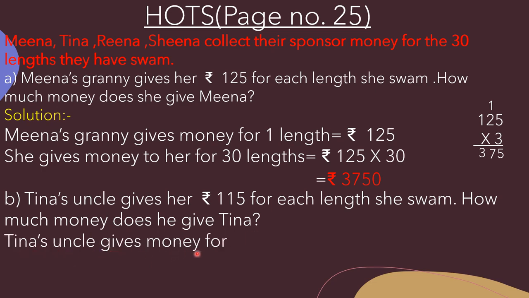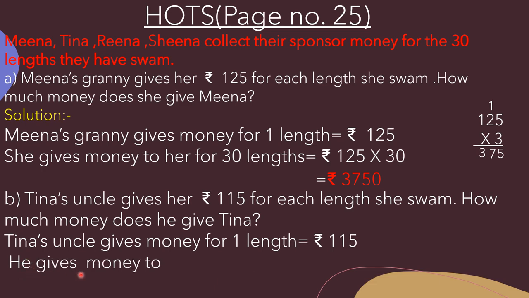Tina's uncle gives money for one length that is equal to rupees 115. यहाँ पर मीना की ग्रैनी ने उसे 125 दिए थे but टीना के अंकल ने उसे 115 दिए हैं for every length. Now he gives money to her for 30 lengths that is equal to rupees 115 multiplied by 30.